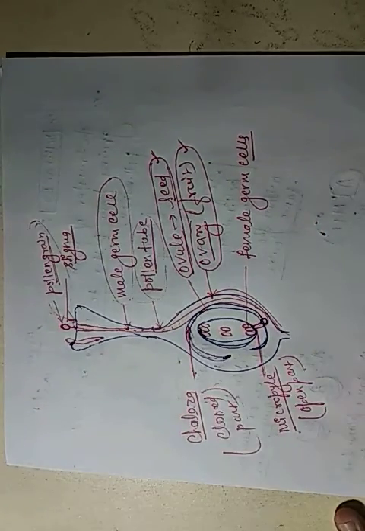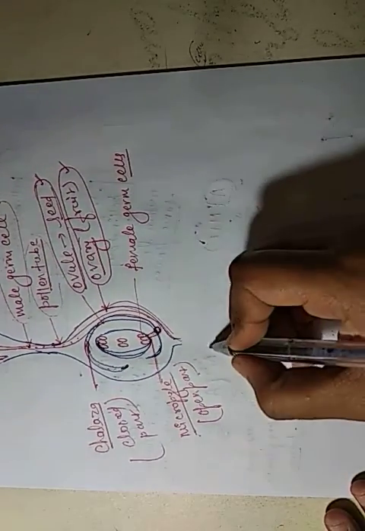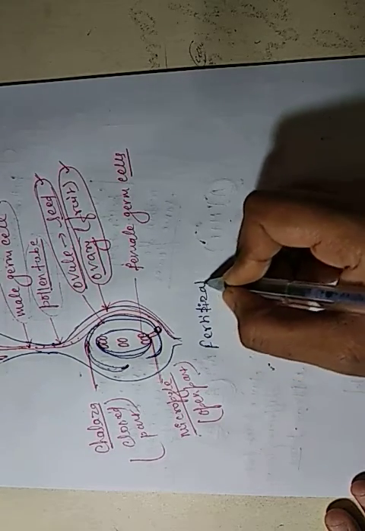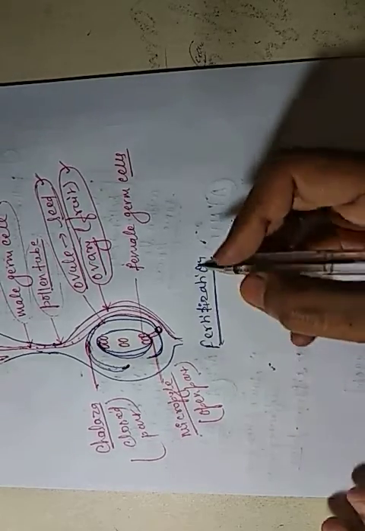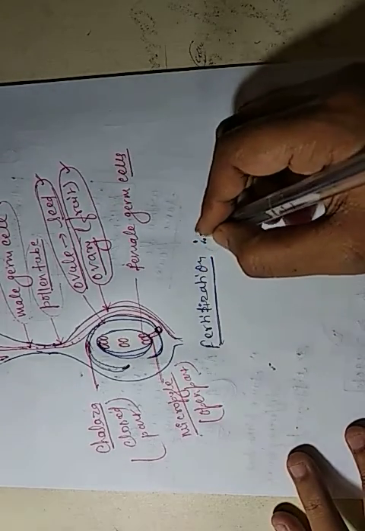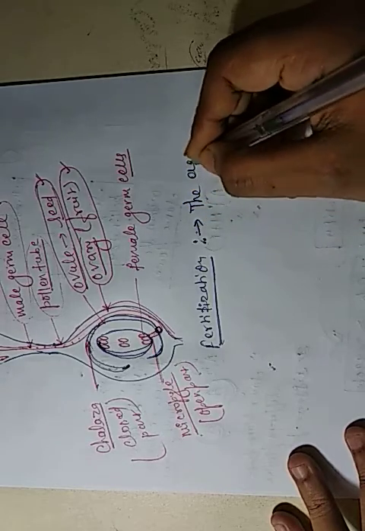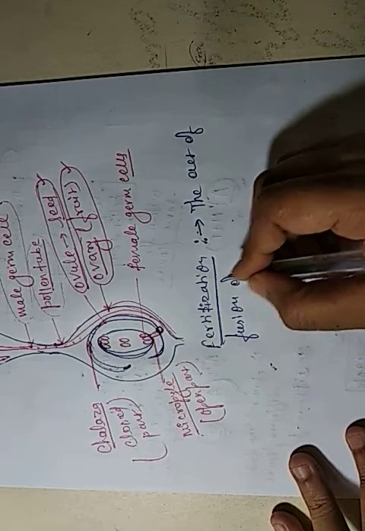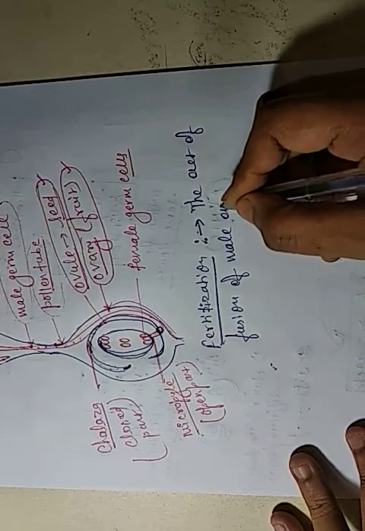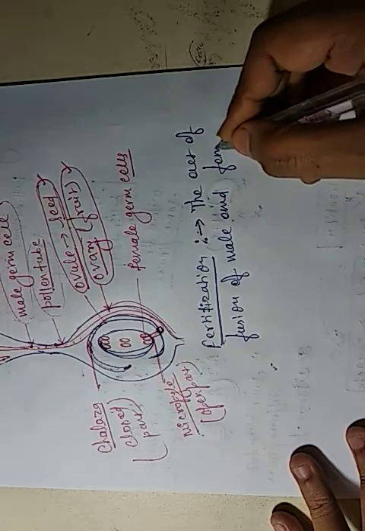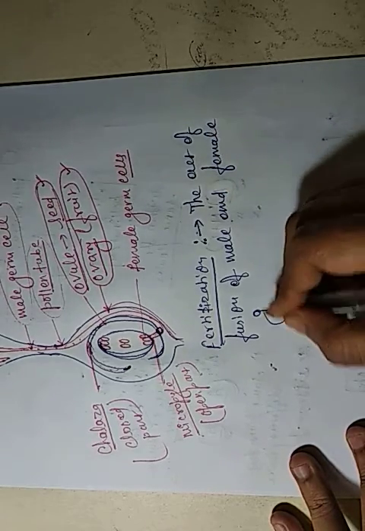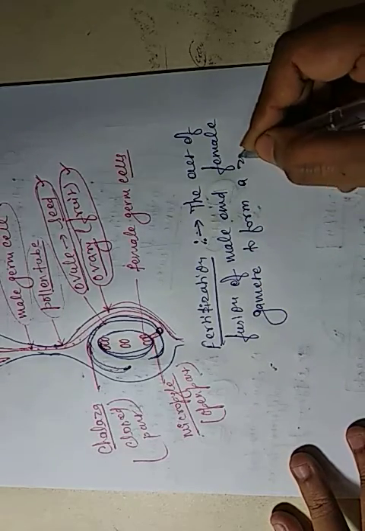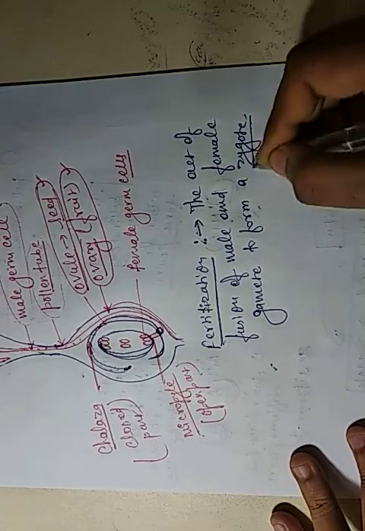So today we discussed the definition of fertilization. Fertilization is the act of fusion of male and female gametes to form a zygote.